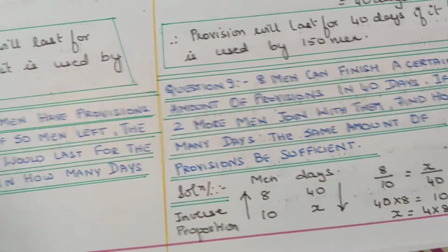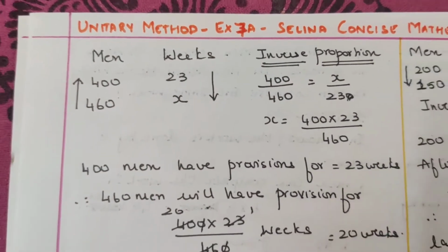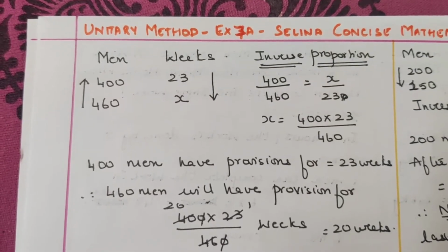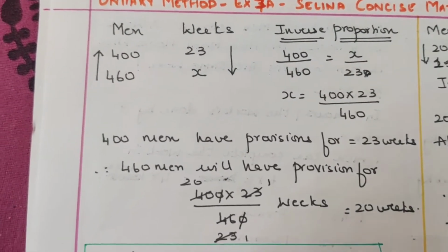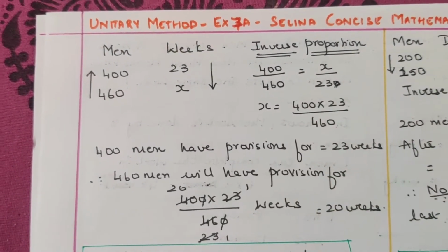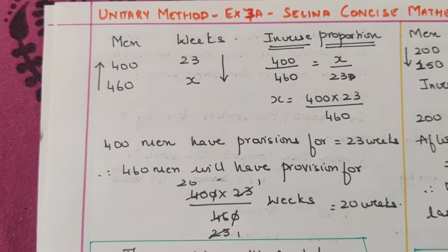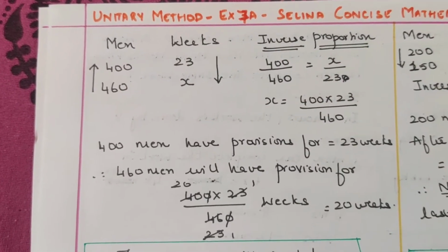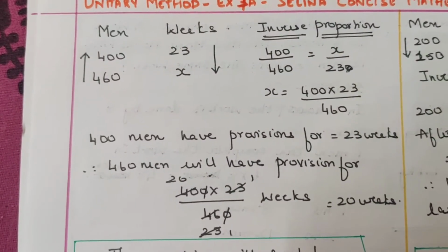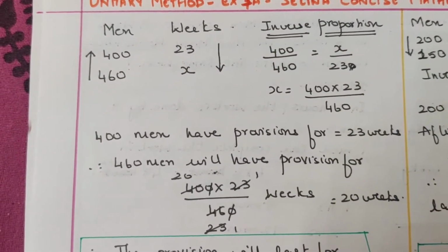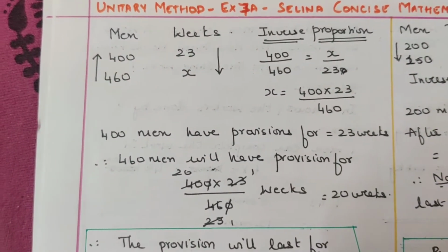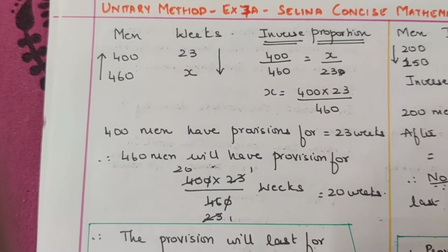In such cases, what you do is, I've just written it like this, see, men and weeks. So 400 men, it takes 23 weeks. For 460 men, it takes X weeks. The number of men is increasing, so I put an increasing arrow. Weeks will decrease, right? So I put a decreasing arrow. So here it is inverse proportion. In inverse proportion, what do you do? You just write 400 by 460 is equal to X by 23. Because it is decreasing, you take the reciprocal. So X by 23. What is X?